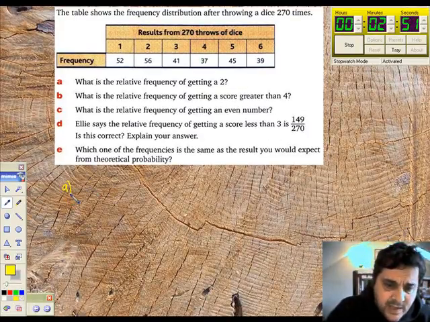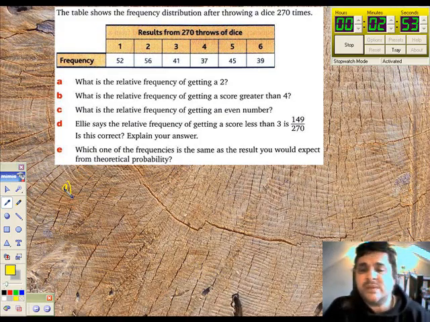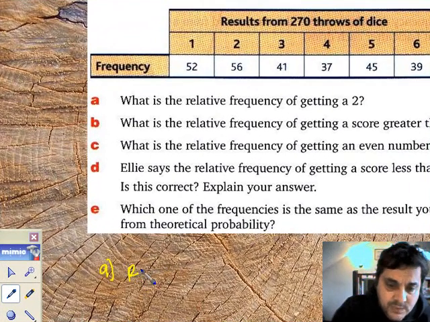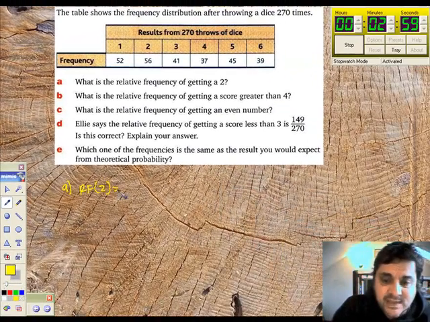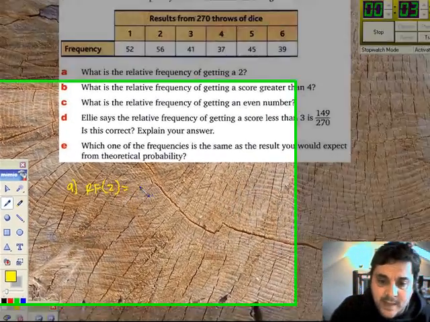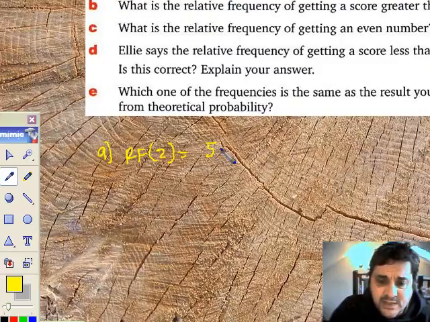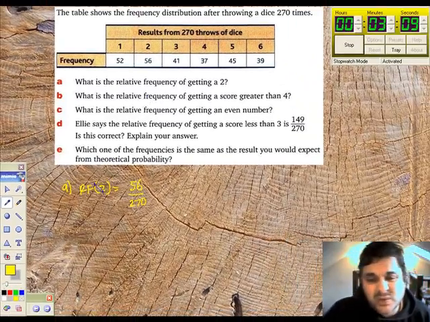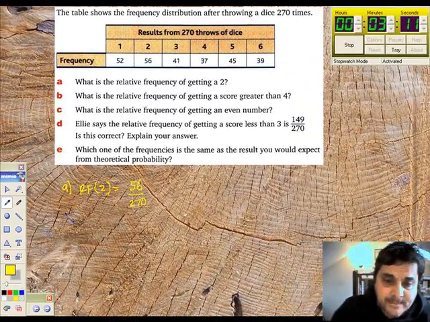So A then, it asks us, what is the relative frequency of getting a 2? Well, the relative frequency of getting a 2, again, you don't have to do this like this in the exam, it's just me teaching, would be 56 2s out of the 270 rolls of the dice. So I'm not going to simplify that down, I'll leave it as it is.